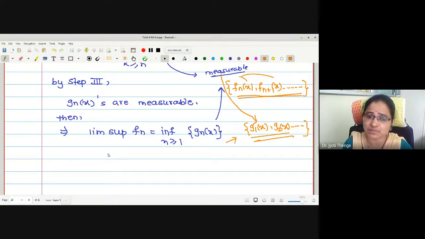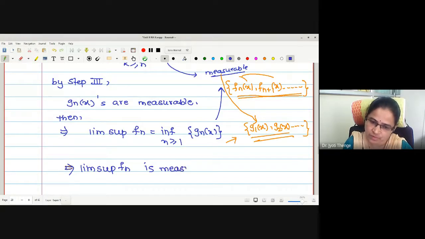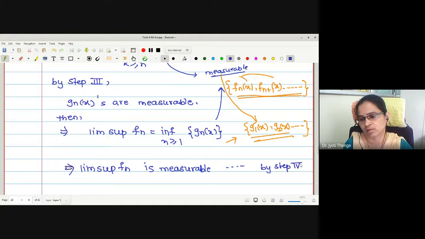Then by which step is this measurable? Fourth step. Therefore, shall I say directly, this implies lim sup of f_n is measurable. Reason? By step 4. Okay?